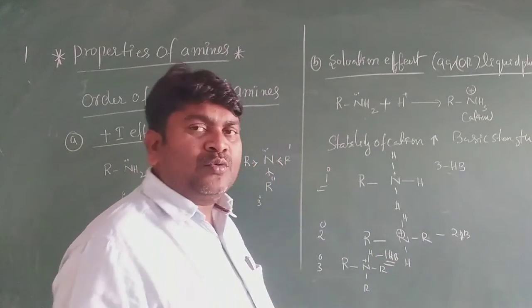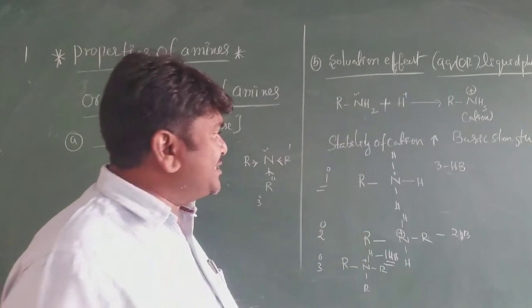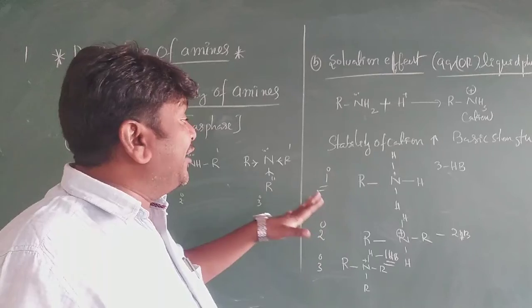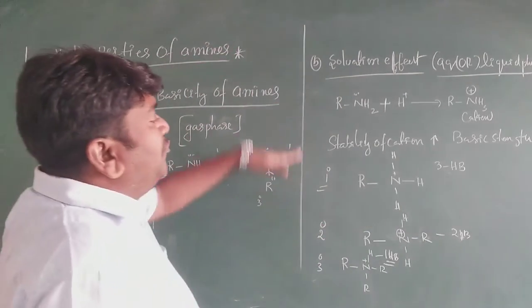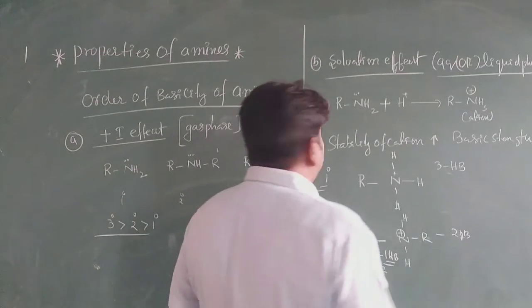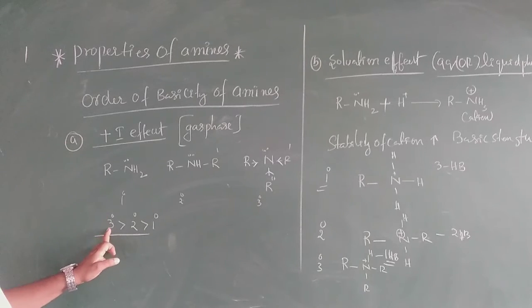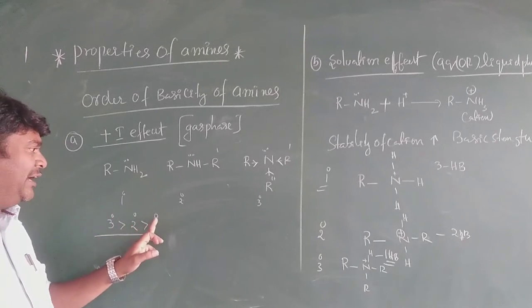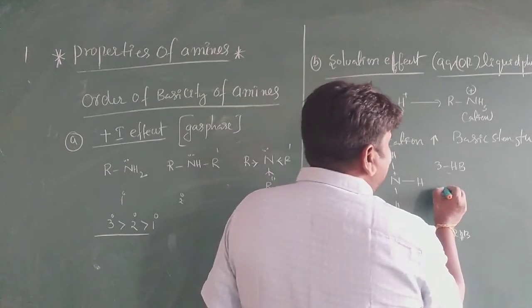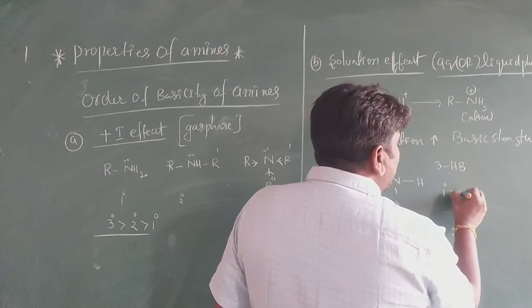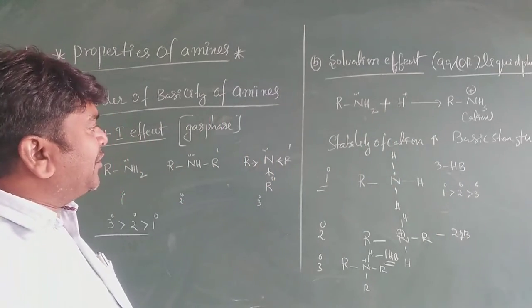As the number of hydrogen bonds increases, the stability of the cation increases. In this case, according to the solvation effect, which is the strong base? It is very important, my dear students. According to the plus I effect, 3 degree is greater than 2 degree is greater than 1 degree. According to the solvation effect, the more basic is 1 degree is greater than 2 degree is greater than 3 degree. It is very important, my dear students.